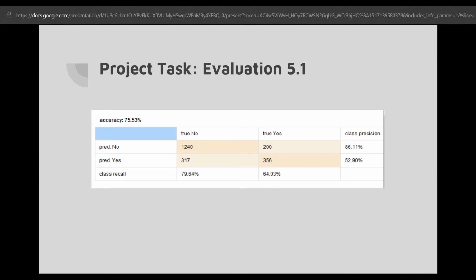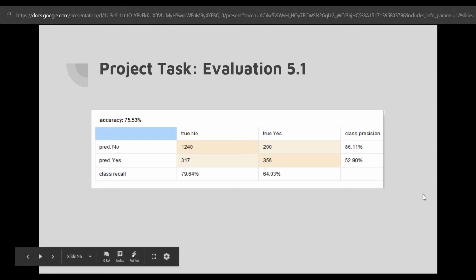And now we look at the second column. Of the 1,557 testing examples which were actually no in the labeled data, 1,240 of the examples were predicted no by the model, while 317 of the examples were predicted yes by the model. This hence gives rise to an overall class recall of 79.64%, where the model is able to correctly predict 79.64%.